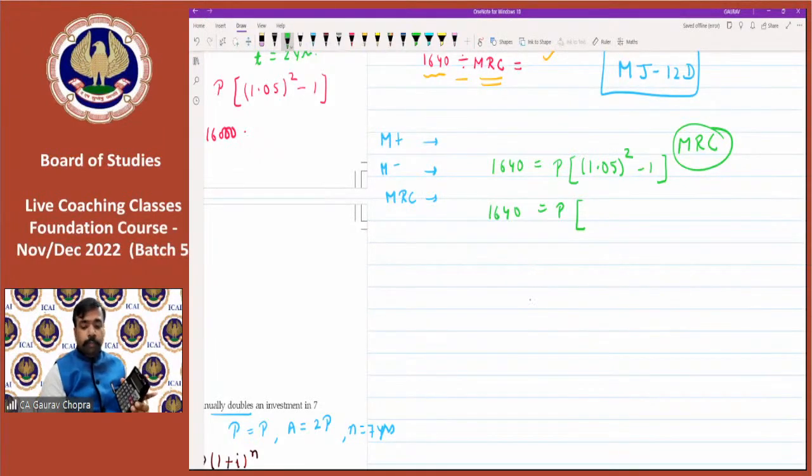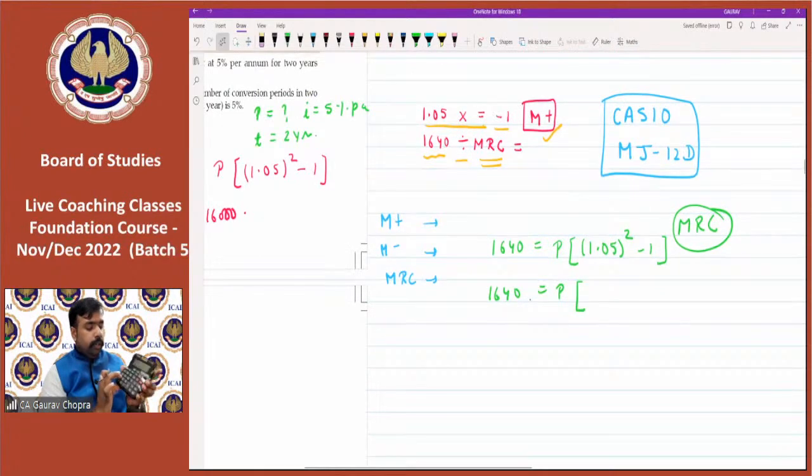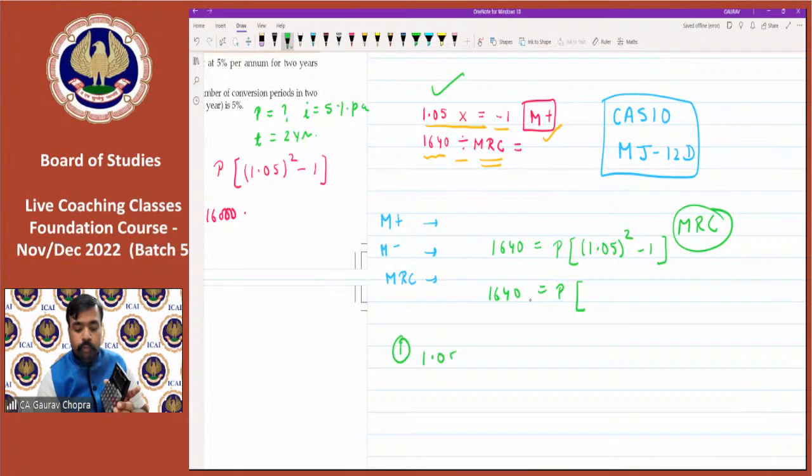So for calculating the power 2, what we are doing? 1.05 press multiply and equal to. Done this step. First step was this 1.05 multiply and then equal to. Second step is to subtract 1 from this.